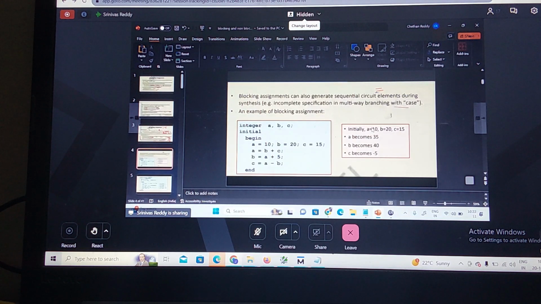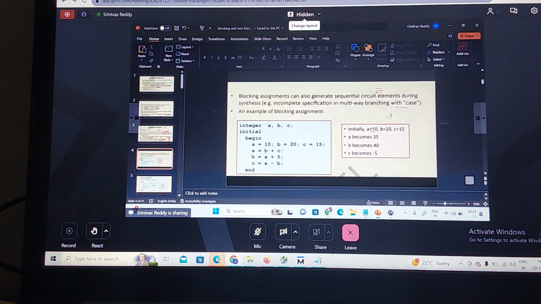Most of the time it is used to prepare. The designer has to know which blocking operator to use to solve the particular design. The recommendation is to use the blocking statement for combinational logic. So during synthesis, for multi-way branching, you can prefer the blocking assignment. We'll see that example.